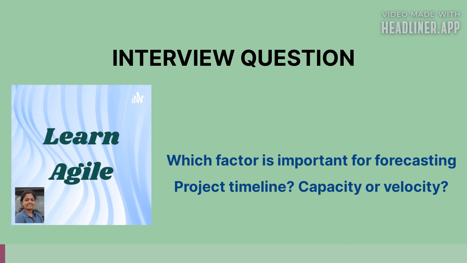Today's interview question is: which factor is important to predict the timeline of the project? Is it capacity or velocity? The answer is very simple. The question has the word forecast. Whenever we see the word forecast or predict, automatically the answer is velocity, because velocity is one metric that helps us in predicting or forecasting the timeline of the project.